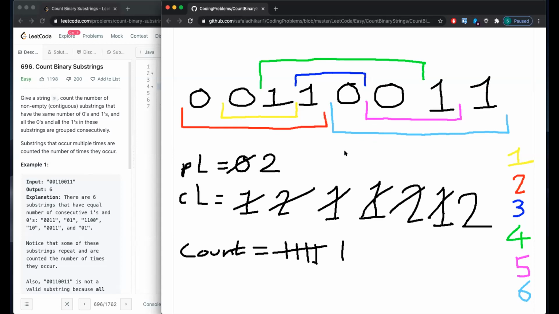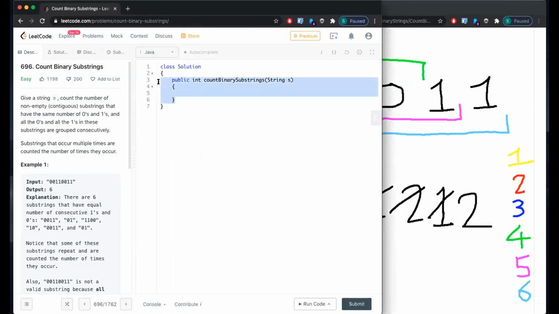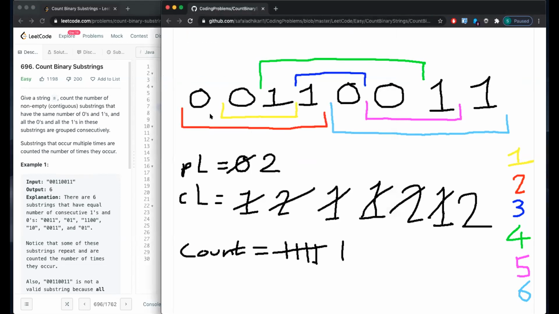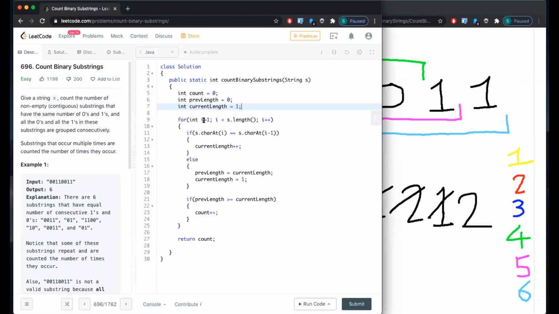My approach was, let me get the code too. Actually, it was not my approach. I found this on LeetCode and tried to understand the problem. But it's an O(n) solution. That's why I love it. So the approach is: let's make count 0, previous length 0, current length 1. Previous length is currently 0, current length is 1. Now let's loop through from 1. As we're looping through, when s[i] equals s[i minus 1],